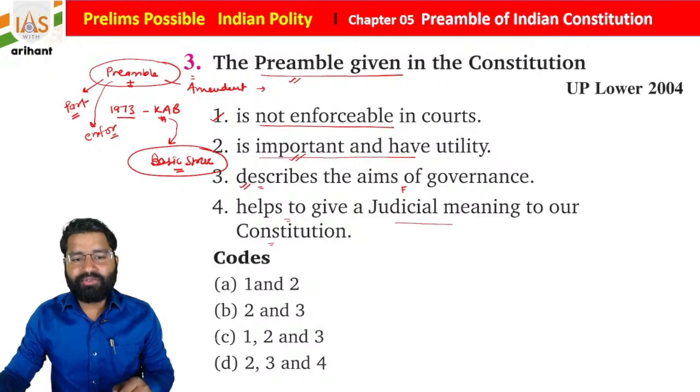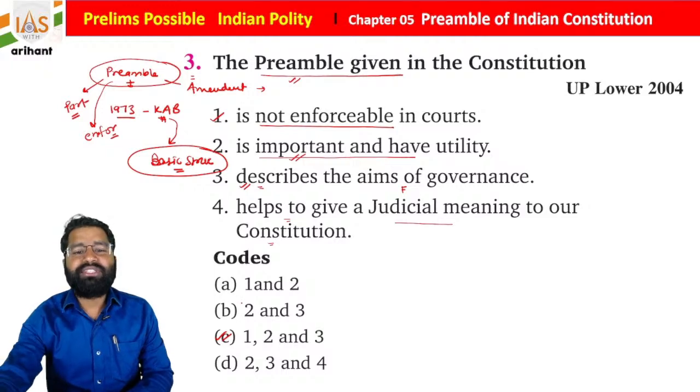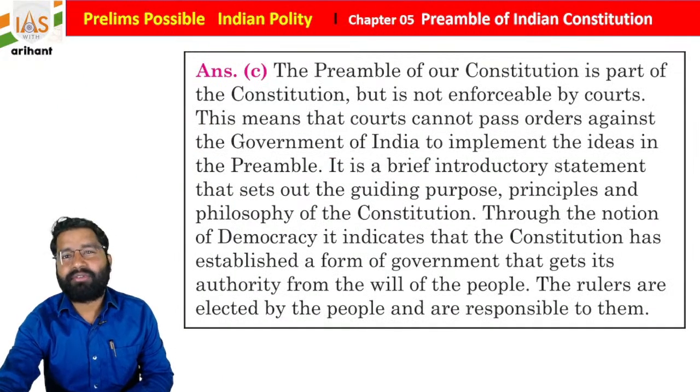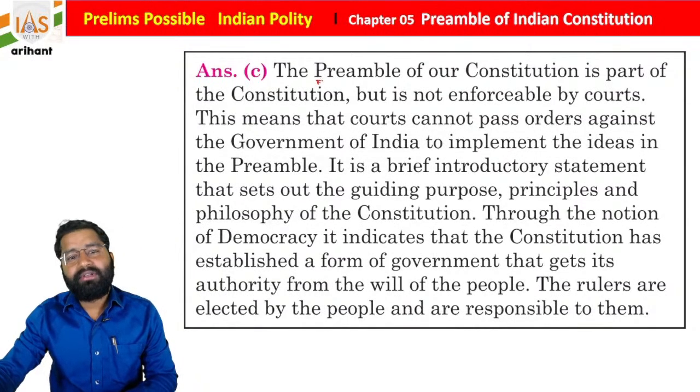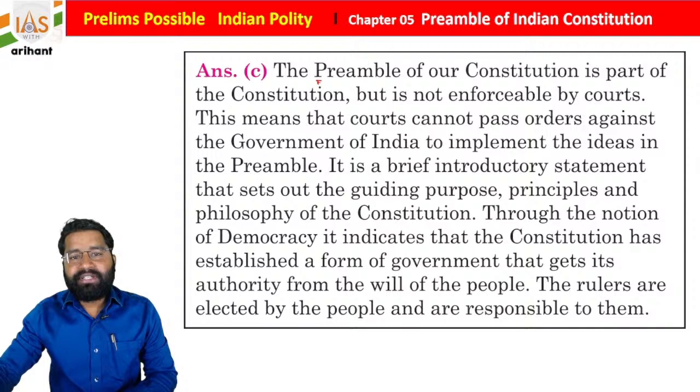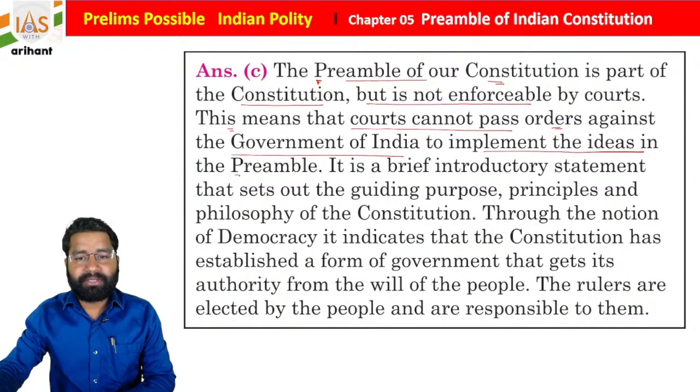Okay, so what you see, 1, 2 and 3 is going to be correct for the same, but judicial meaning to our Constitution is not going to be correct, students. It is Supreme Court judiciary. Now, option C is correct. The Preamble of our Constitution is a part of the Constitution, but is not enforceable by court. This means that court cannot pass order against the government of India to implement the ideas in the preamble, students.